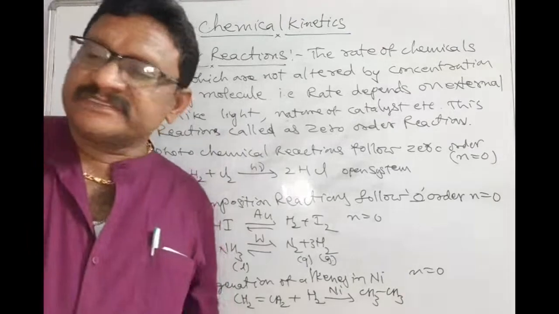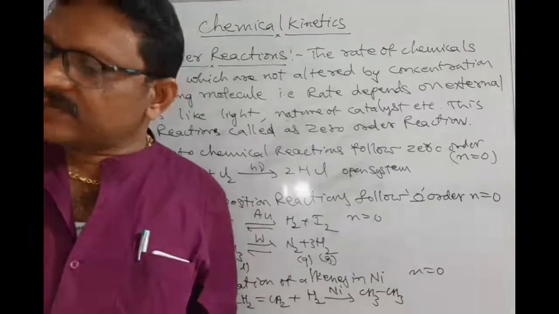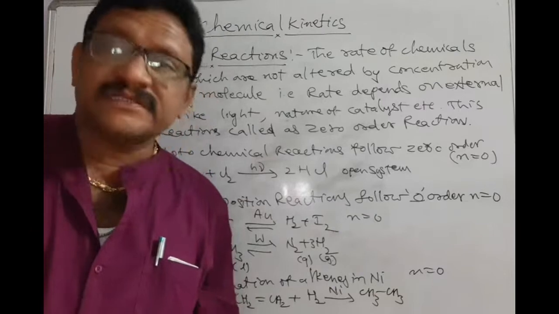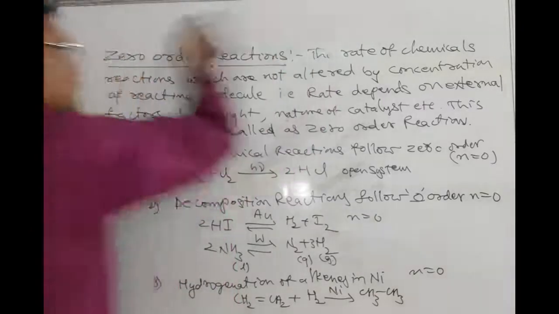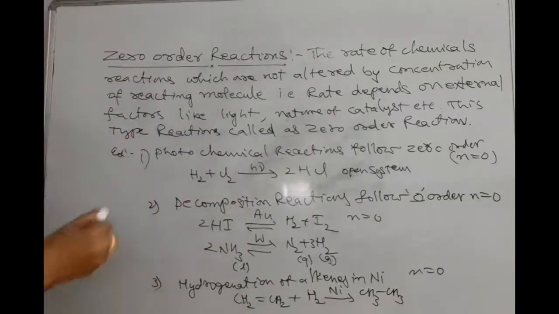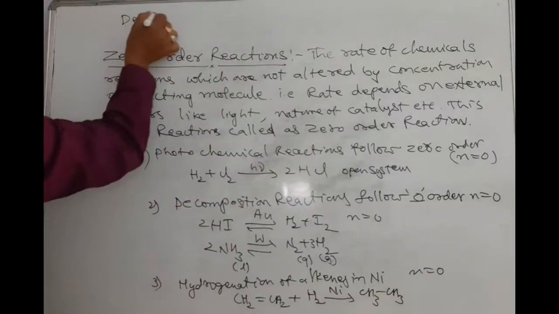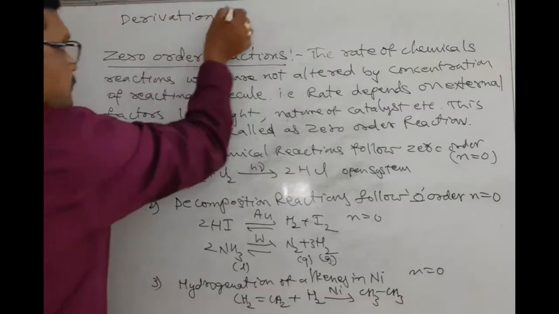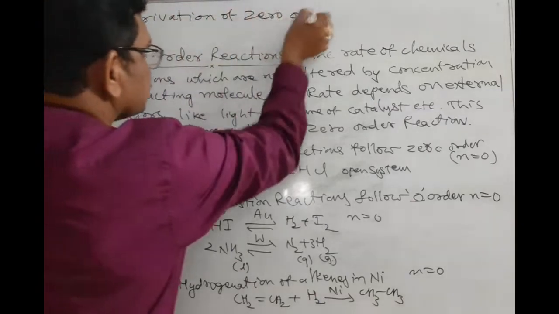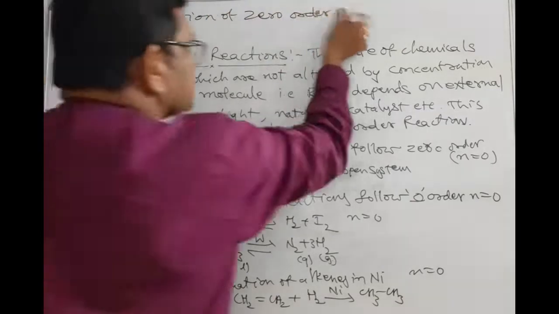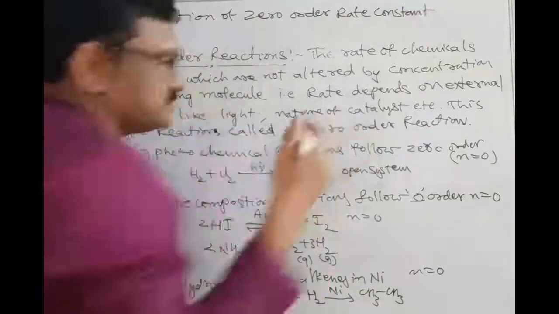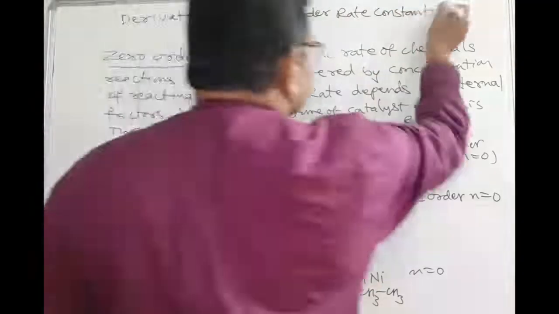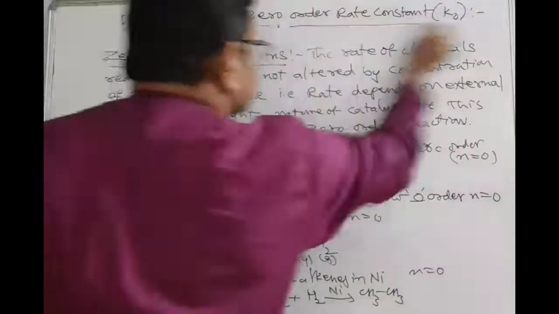After completing this, we are going to derive the zero order rate constant. Rate constant and specific rate constant are the same; you may call it either. It is denoted K0.